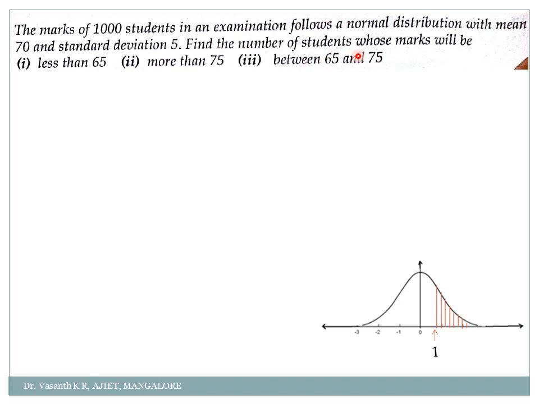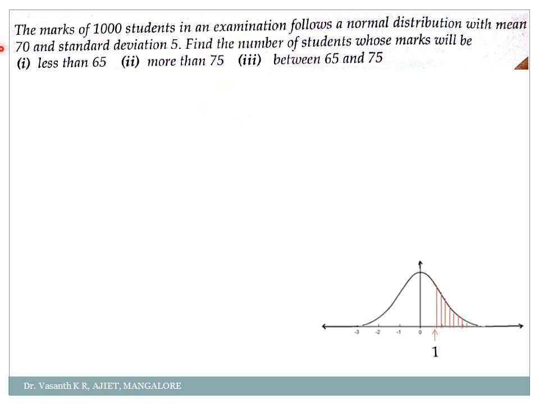They are not asking you to find the probability of marks less than 75 or more than 75. They are asking how many students are there with marks less than 65, or how many students with marks more than 75, or how many students with marks between 65 and 75. Are you clear with the question first? Okay, now we will answer.